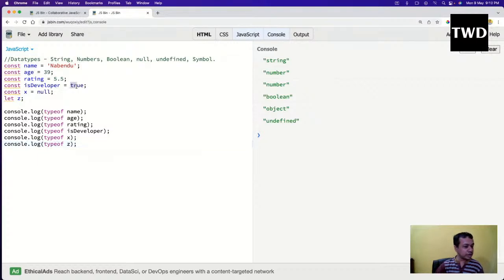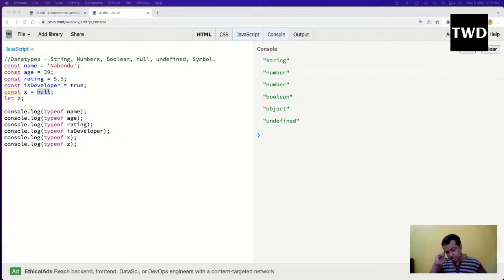Then we have this boolean. There are two things which I want to tell you. Then we have something like null, and this one is coming as undefined. So what are null and undefined actually?